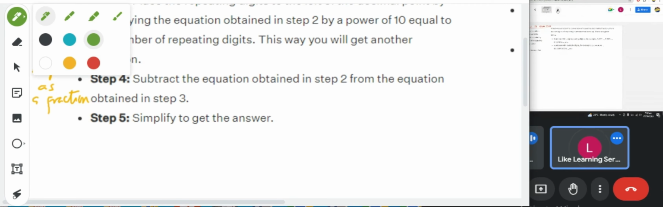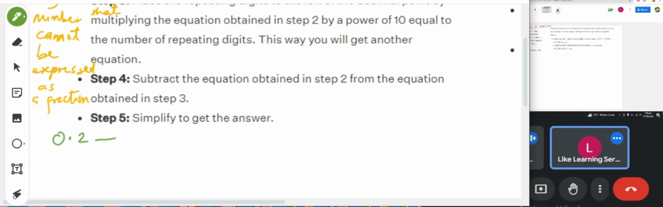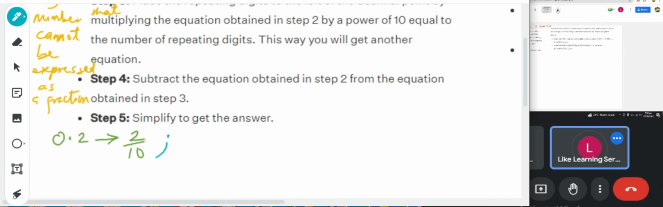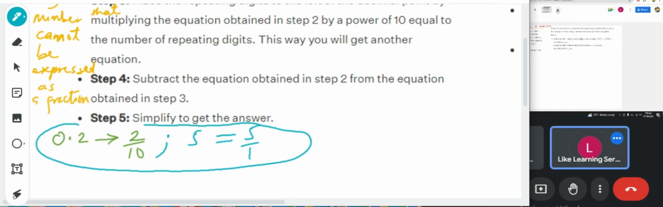For instance, what's 0.2 in fraction? 0.2 in fraction is 2 over 10, is it not? So 0.2 is a rational number. Also, 5 in fraction is 5 over 1, so 5 is a rational number. They are all rational because we can express them as fractions.